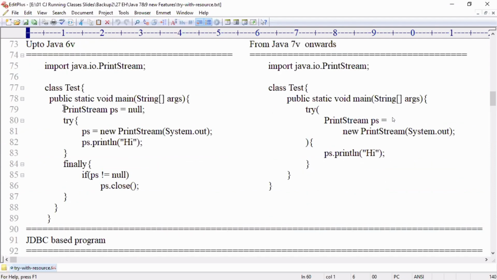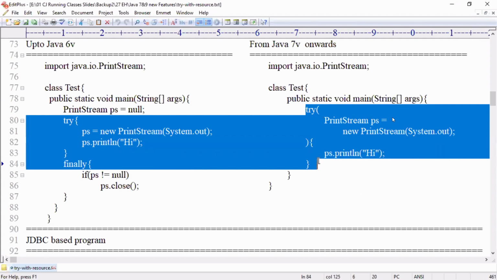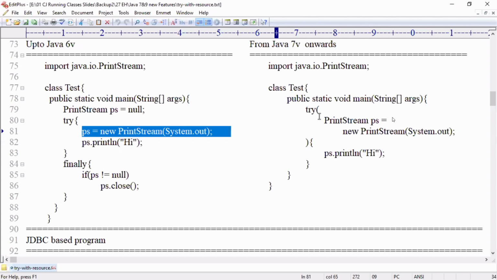So this is the Java 6 version code, up to Java 6. PrintStream ps equal to null. ps equal to new PrintStream of System.in array, like previously. However, you write the catch block the same way as earlier. Try, after the catch block, ps.println of hi. Finally, if ps not equal to null, ps.close. This is our old code. Now what is the new code? Now after the try block, finally need not be written. Who will write finally? The compiler will write. So you are creating this object inside the try parentheses.